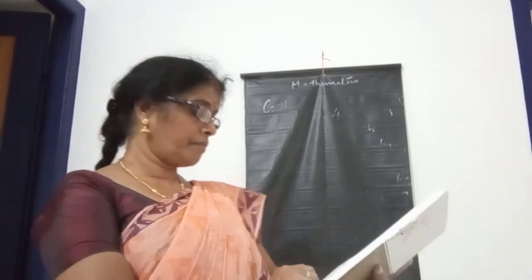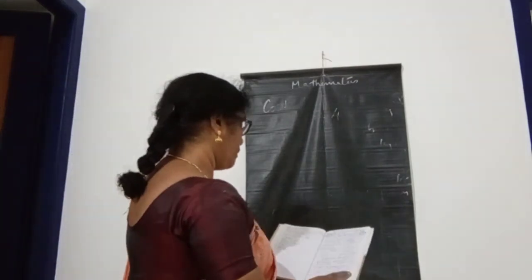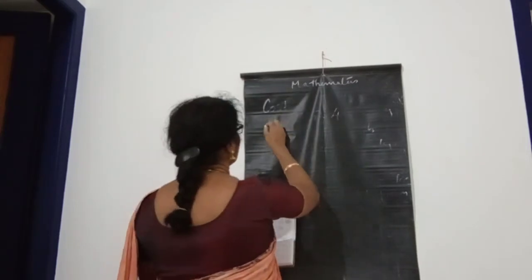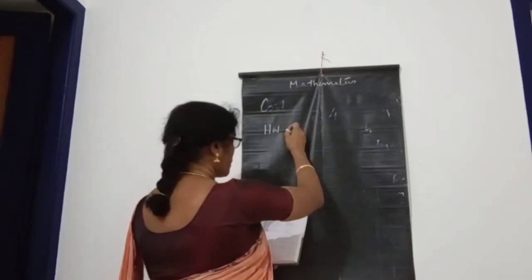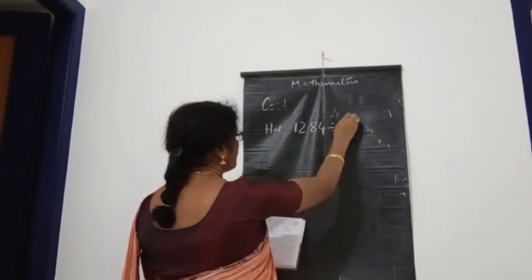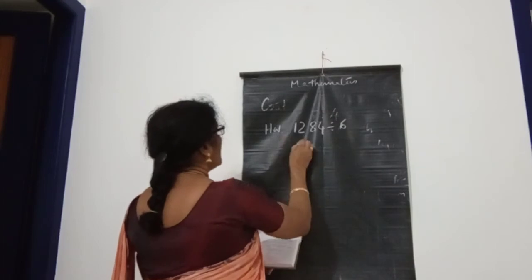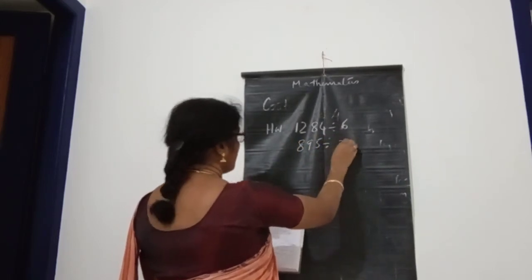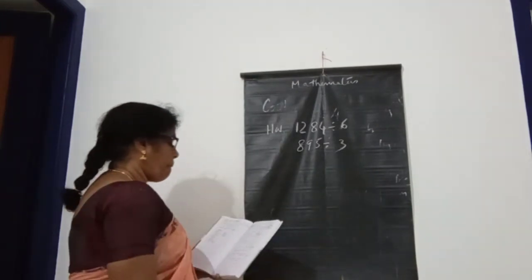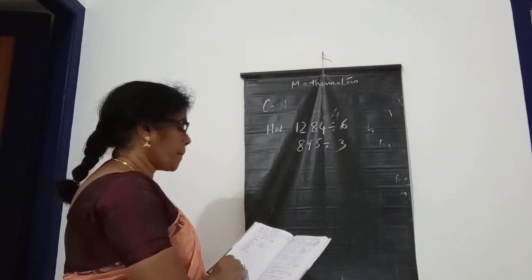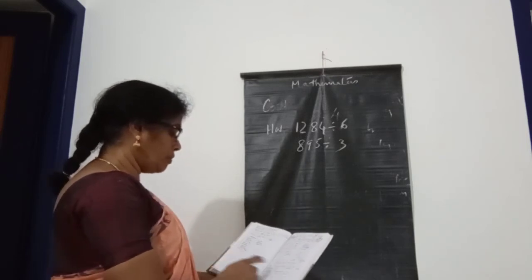First you write it, one division: 1,284 divided by 6 and 895 divided by 3.